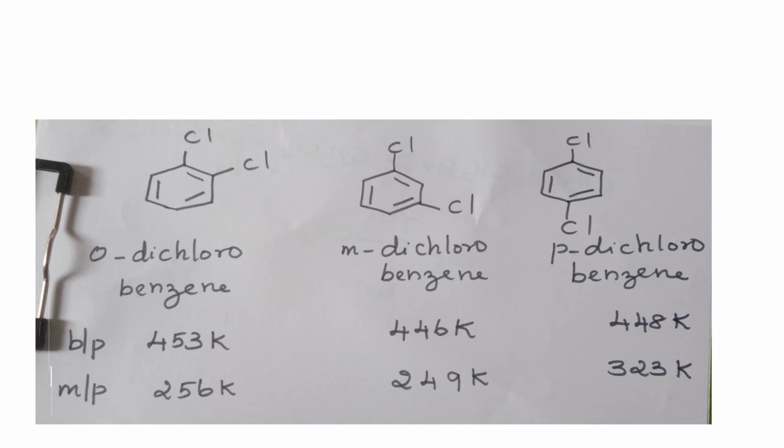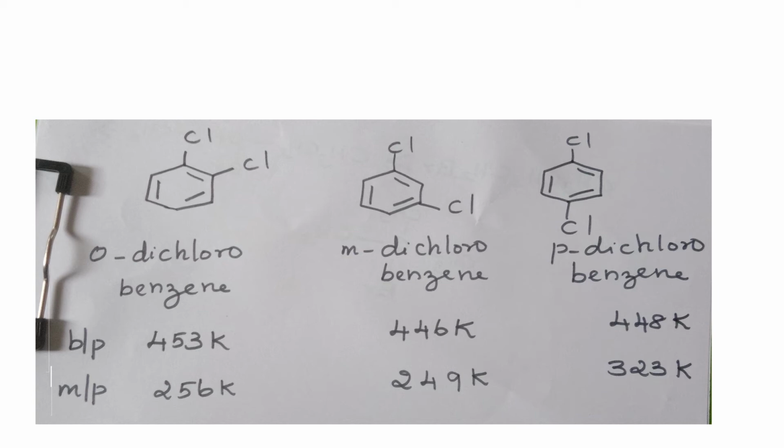And the melting point of alkyl halides increases as the number of halogen atoms increases. That is, CH3Cl has a melting point of 249 Kelvin, CH2Cl2 has 313 Kelvin, CHCl3 has 334 Kelvin, and carbon tetrachloride CCl4 has 350 Kelvin. If the number of halogen atoms increases, the boiling point also increases as well as the melting point.